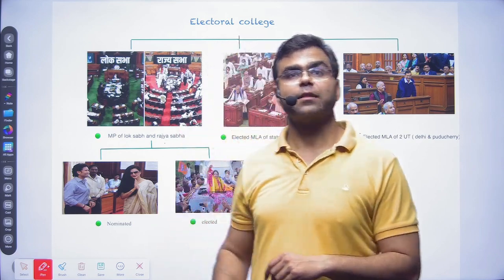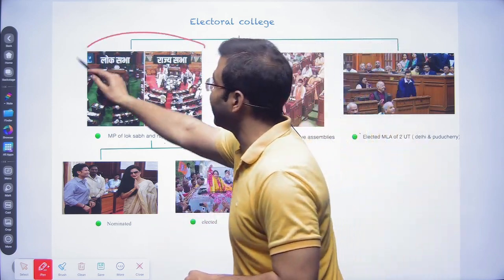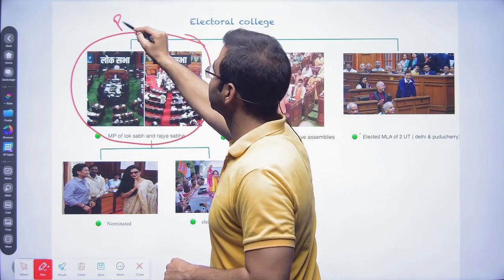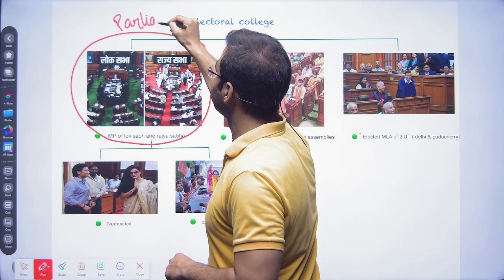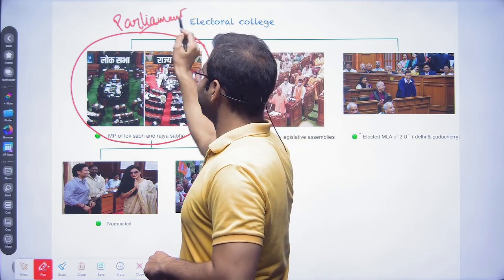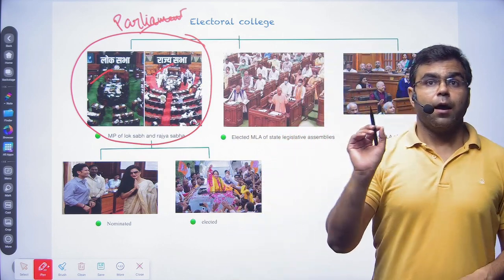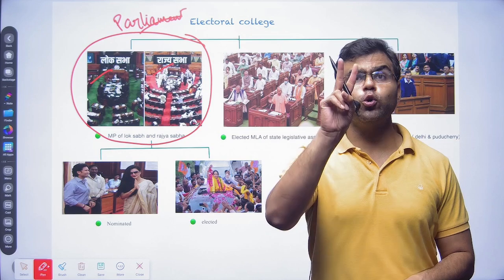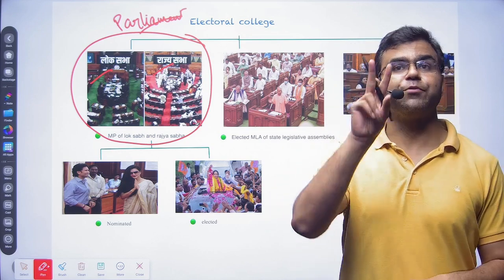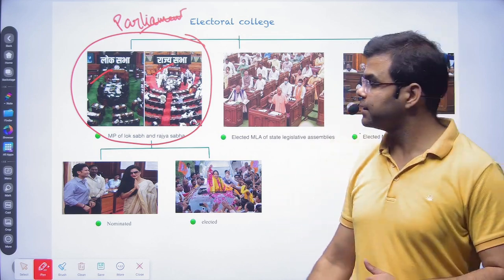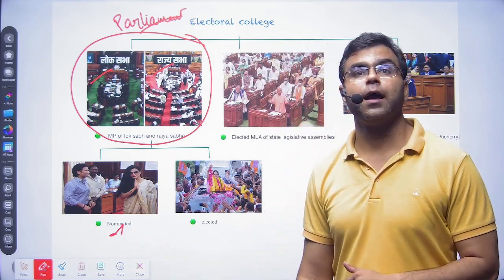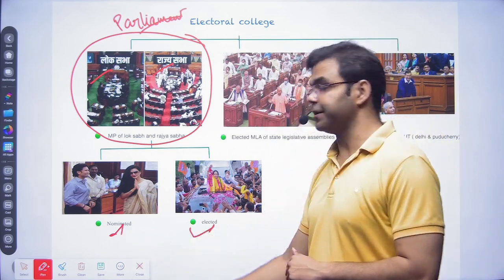Who are these? The first thing is the parliament. The parliament has two houses, Lok Sabha and Rajya Sabha. But in the parliament, there are two types of MPs: one is nominated and another is elected.